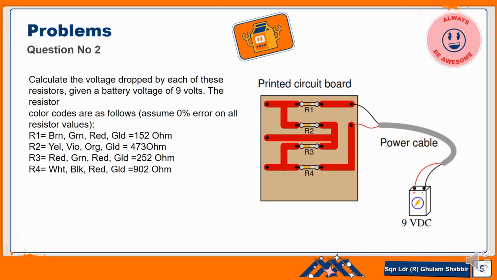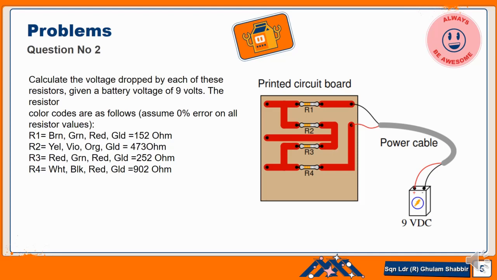There are four resistors connected in series. They are connected in one line. The battery voltage is 9 volt as a DC voltage, and the color coding of each resistor is different. The first resistor is brown, green, red and gold. So according to the color coding, the resistance of the resistor becomes 152 ohm.